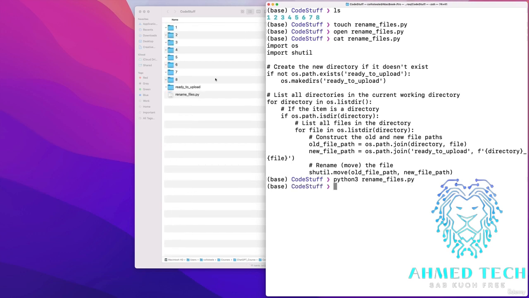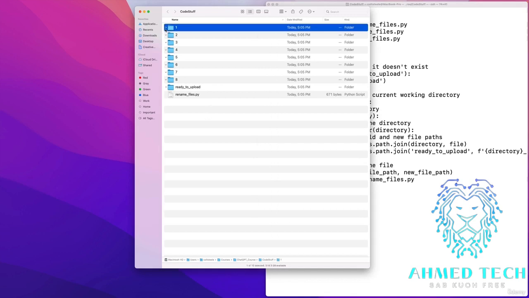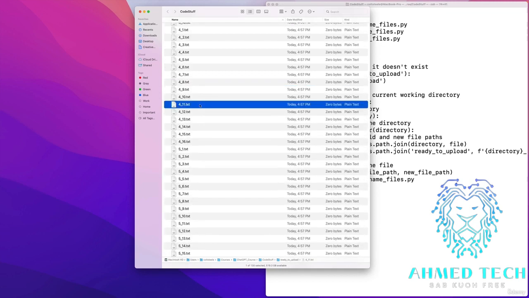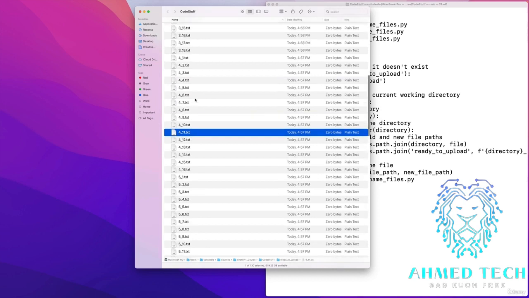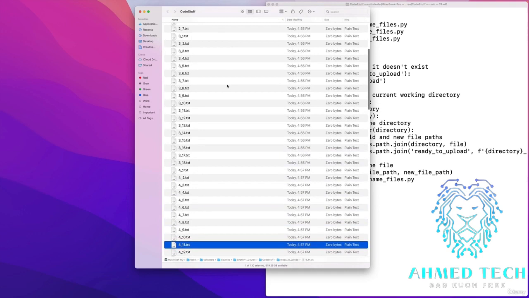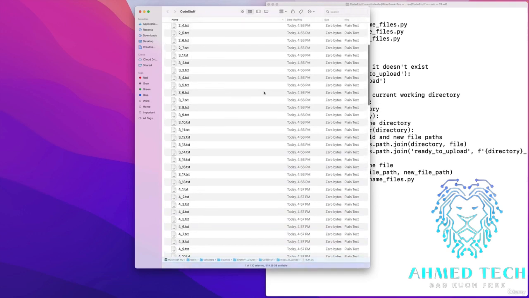Okay, it looks like some stuff happened. These directories are now empty, which I did tell it to move them. I could have said make a copy, but I was dealing with video files originally, which were large, like hundreds and hundreds of gigs of video, so I didn't want to do that. And now, instead of ready to upload, perfect. I have 4_x. I have 3_ each one of my lectures, 2_ and so on. It did exactly what I wanted.